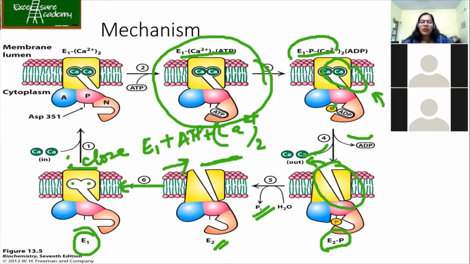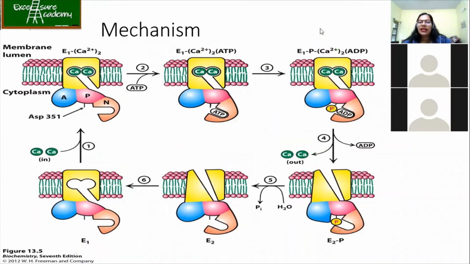Clear? Now, if suppose ATP hydrolysis has been taking place, it is written ADP, so it will be written as E1P. Guys, is it clear? Should we move on?